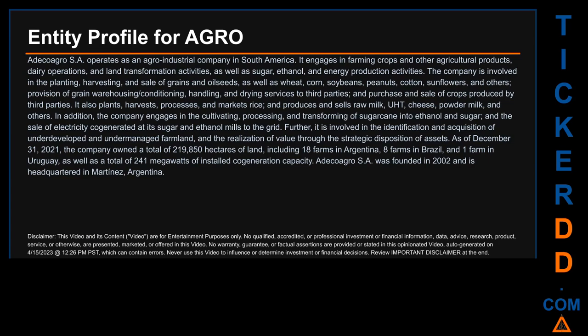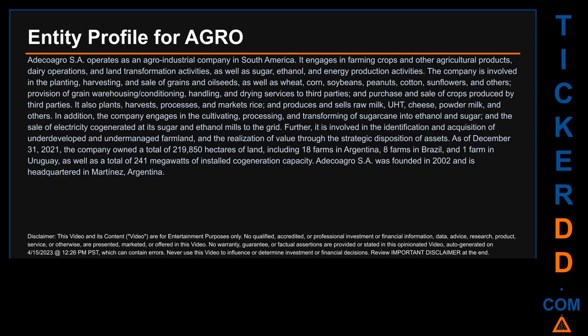AGRO SA operates as an agro-industrial company in South America. It engages in farming crops and other agricultural products, dairy operations, and land transformation activities, as well as sugar, ethanol, and energy production activities. The company is involved in the planting, harvesting, and sale of grains and oilseeds, as well as wheat, corn, soybeans, peanuts, cotton, sunflowers, and others.